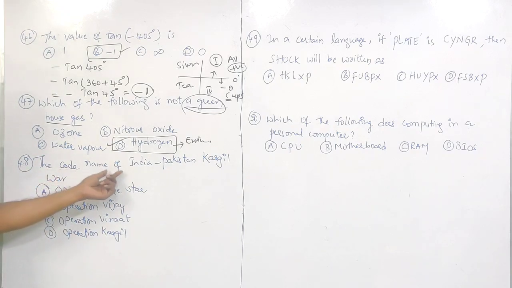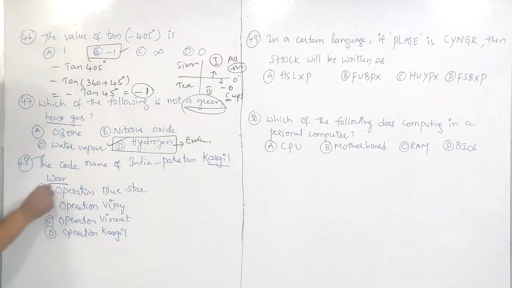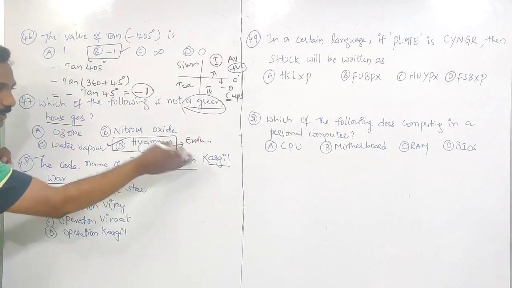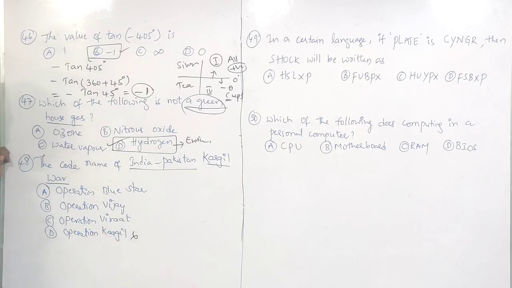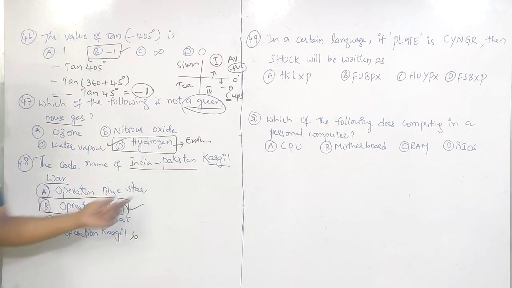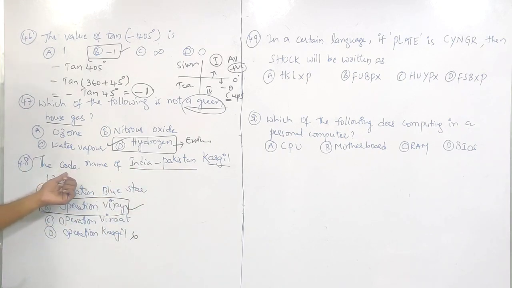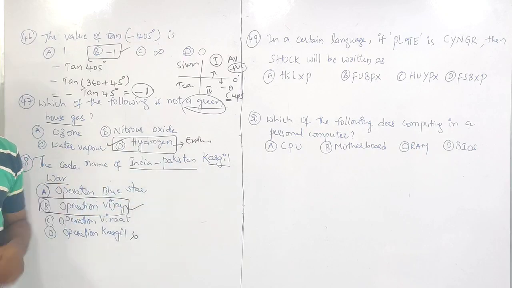The code name of the India-Pakistan Kargil war. During the Kargil war, they put a code for this war. What is the code among these? Operation Blue Star, Operation Vijay, Operation Virat, Operation Kargil. Operation Kargil is not correct because the war is Kargil; they have not put the name of that war as Kargil. So the answer is Operation Vijay. Vijay means success. Operation Vijay is the code name they used during the India-Pakistan Kargil war.